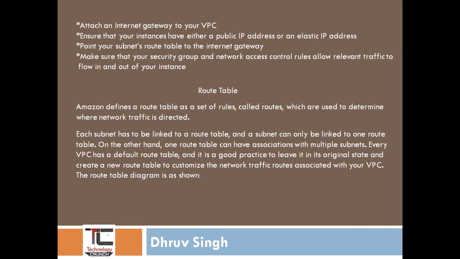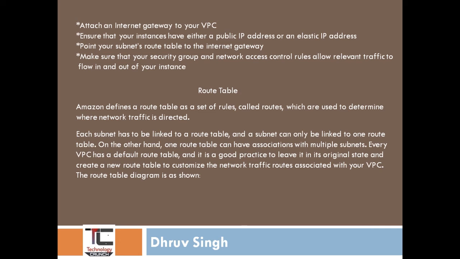In one route table you may define 10.0.1.0/24, which is the local CIDR subnet, and 0.0.0.0 for the internet gateway. Suppose you have also defined 10.0.2.0/24 as the private subnet range. So you can associate multiple subnets with one route table, but one subnet cannot be associated with multiple route tables. There is a difference between both.